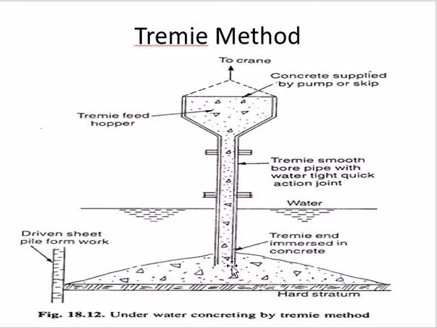It is a composite metallic pipe having a diameter varying from 20 centimeter to 25 centimeter, capable of easy coupling for increasing or decreasing its length. A funnel shaped hopper is fitted at its upper end to facilitate pouring of concrete.